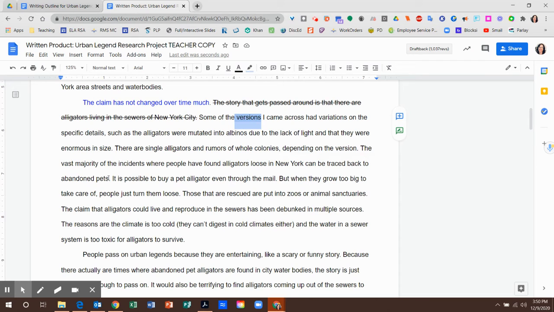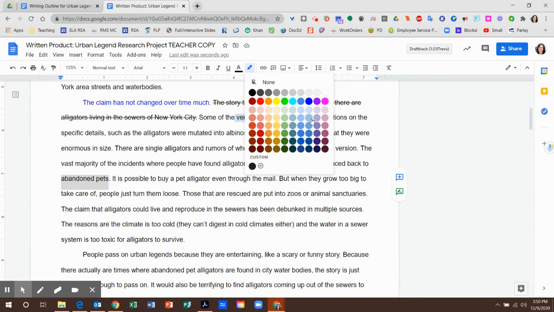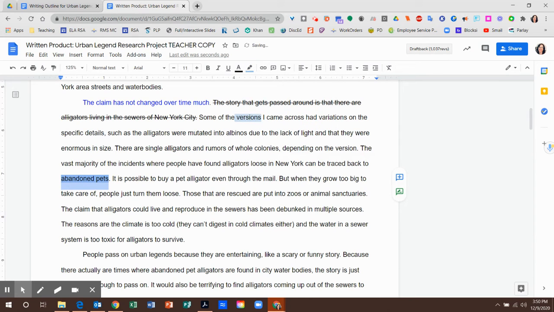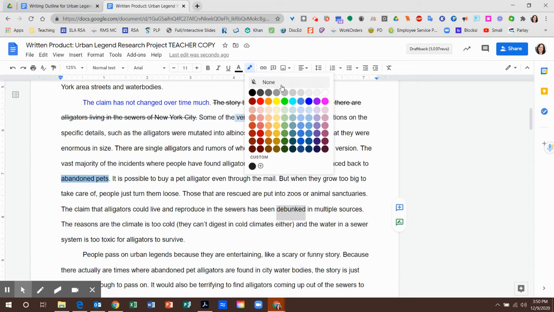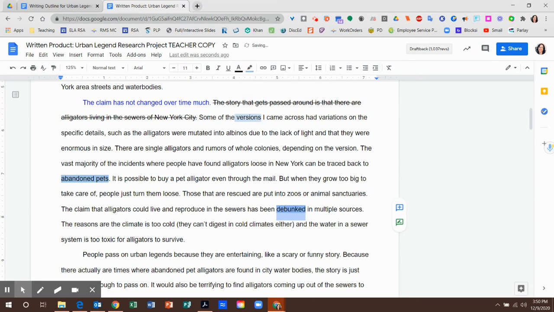But then I have here that they're abandoned pets, actually. So I'm going to highlight that as the next subject, the next topic. They grow too big and people turn them loose. Those rescued pets, okay, so that can still work. But the fact that it's been debunked, that multiple times they've said, actually, no, that's not possible. It's not possible for them to live down there.